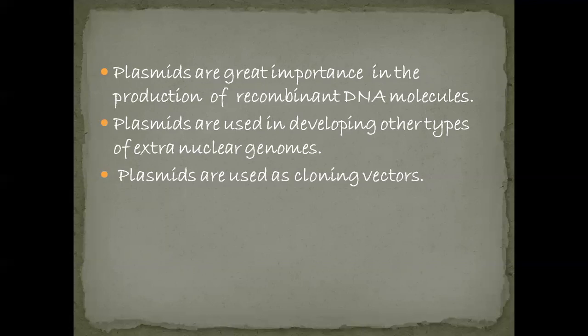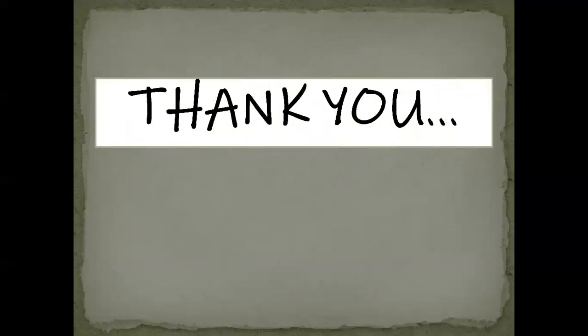When we incorporate the cos site of lambda phage into a plasmid, a cosmid is formed. Plasmids also play an important role in gene cloning as vectors, and they are used in the production of usable chemicals and pharmaceutical products like insulin. So this is about the uses of plasmids. Thank you.